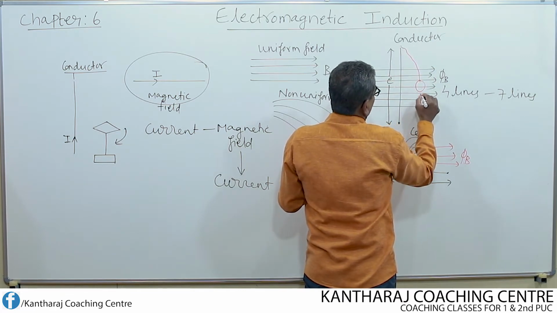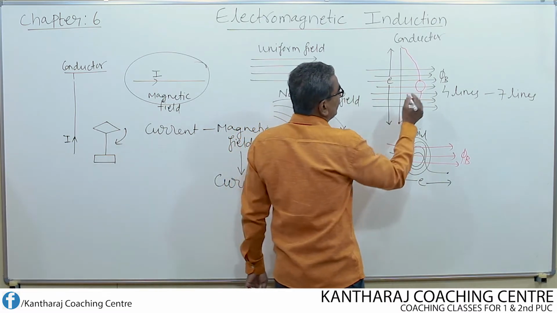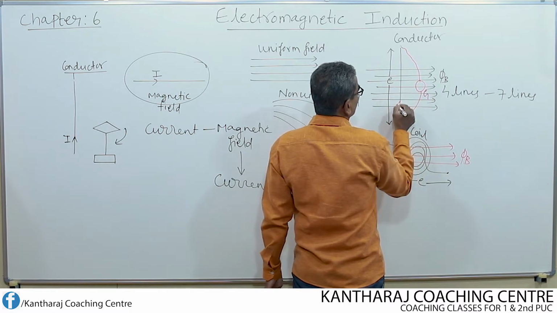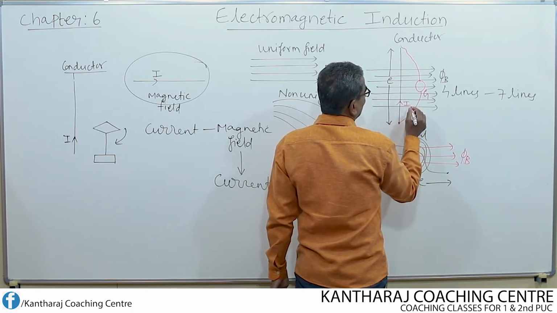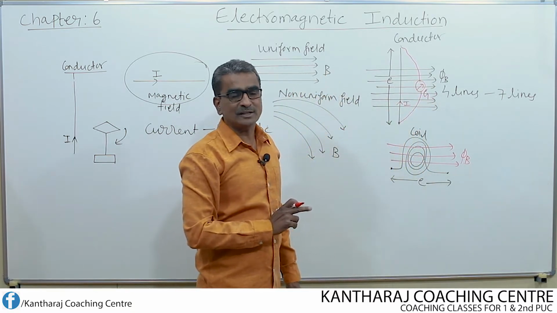these two ends by means of a current sensitive device known as galvanometer, then what happens means current flows through this conductor in one of the direction. As a result of that, the galvanometer shows the deflection.